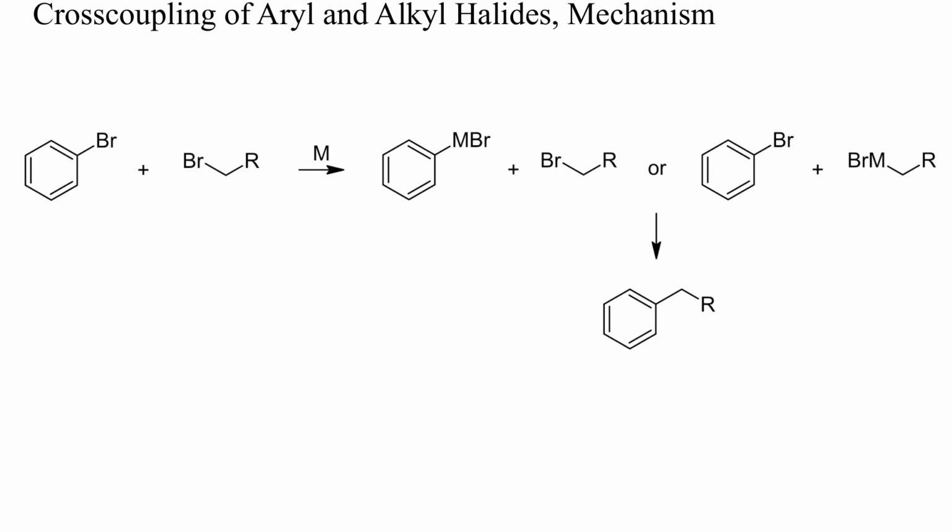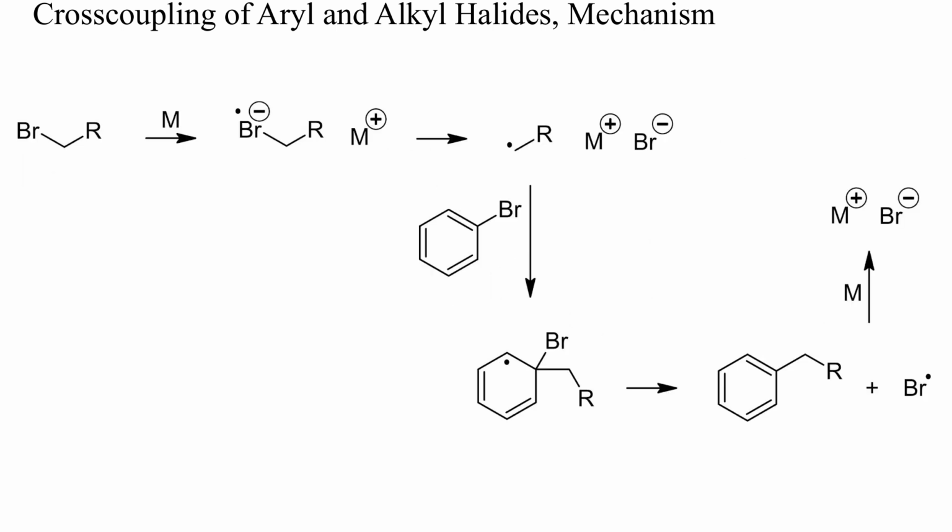I'll show you now some examples of the reductive coupling of aryl halides with alkyl halides. These reactions can proceed by metallation of one of the two halides or via radicals. Important side products are symmetric dimers, and the yields of cross-coupled products are sometimes low. This here is one possible mechanism with free radicals as intermediates. In part 4 of this video playlist, there are examples of the alkylation of unsubstituted arenes with alkyl radicals.